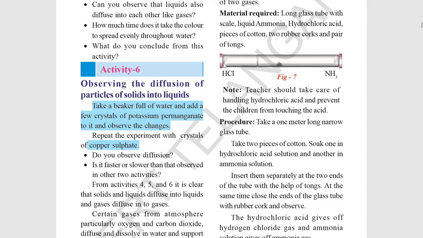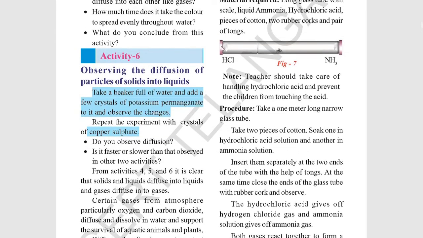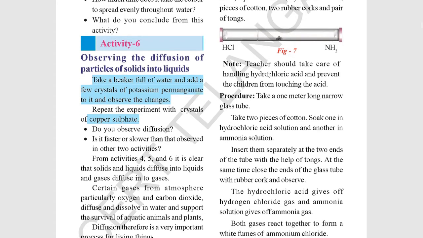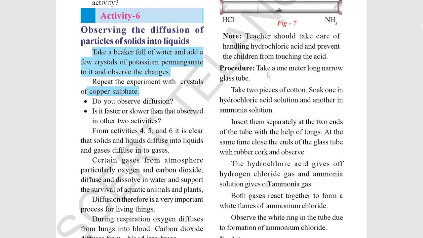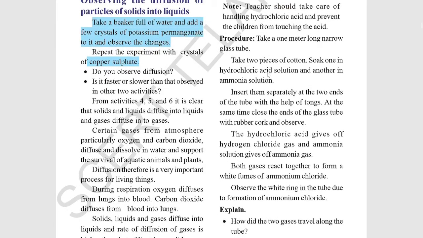Then what happens is we can see a white fume inside the tube, which indicates that gases are released from these cottons. From hydrochloric acid, gas has been released, and from ammonia, ammonia gas has been released. They react with each other, and thus we can see a white-colored ring. With this we can say that a reaction has taken place between the gases of hydrochloric acid and ammonia, and thus ammonium chloride has been formed.